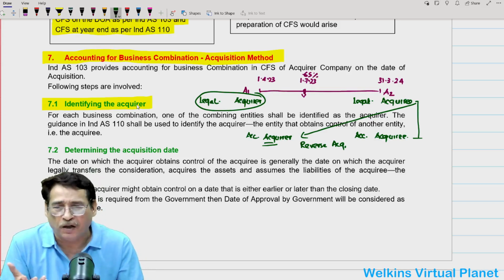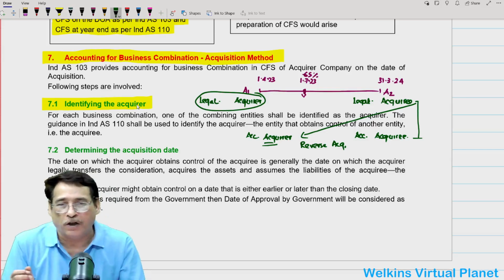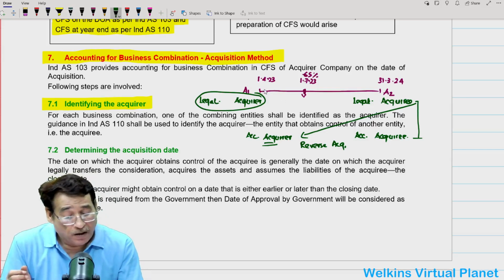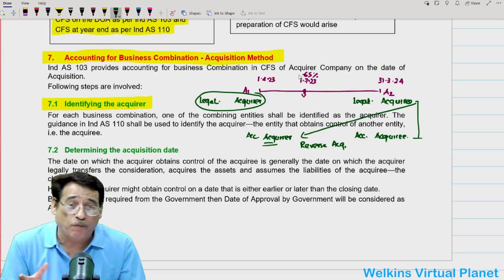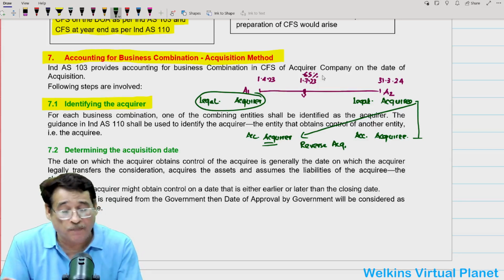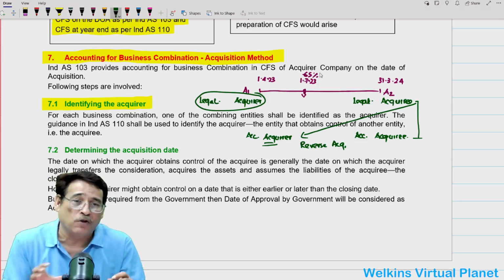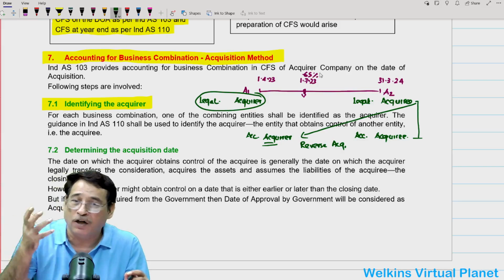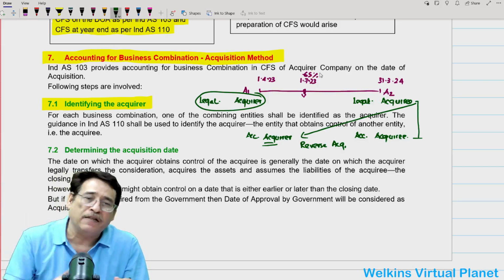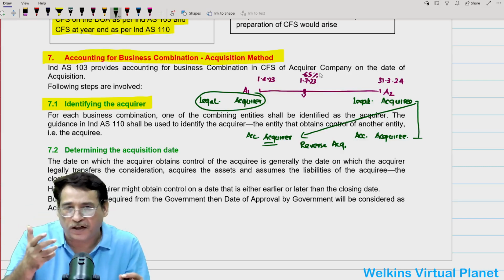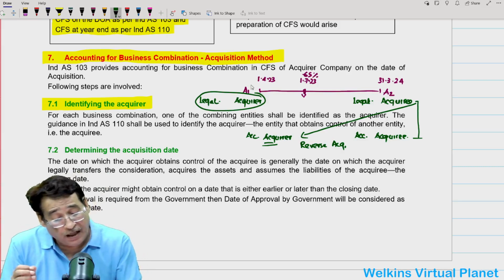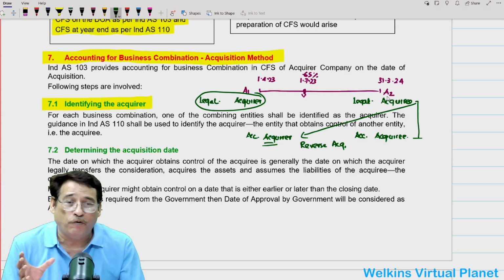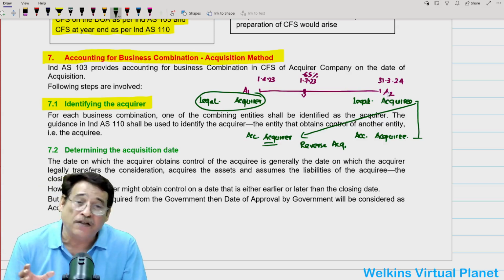For example, let us stretch this particular case a wee bit further. Let us say A1 has acquired more than 50% stakes in this particular company, I've already told you 65%. So superficially, it seems that control is now in the hands of A1. However, let us say one more statement: company A1 acquired 65% stakes in A2.